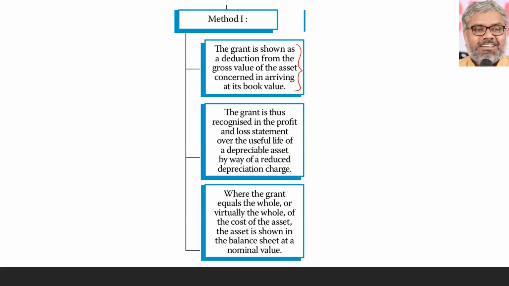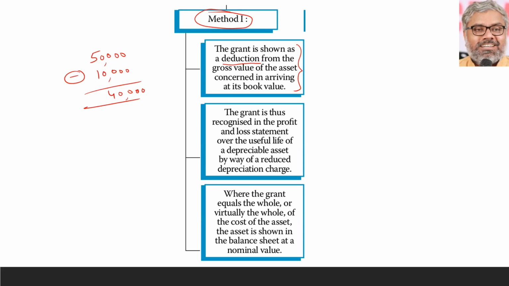Just take the same example. Let us say an organization has purchased a fixed asset worth say 50,000 rupees. In that, government has given a grant of 10,000 rupees. So what should we do with this government grant? That will be reduced from the original cost. So now the actual cost of the fixed asset after reducing the government grant which was received towards it is 40,000 rupees. So that is where the grant is shown as a deduction, reduced from the gross value of the asset concerned in arriving at its book value. That is one treatment. That's what method 1 says. Simply reducing the government grant from the cost of fixed assets.